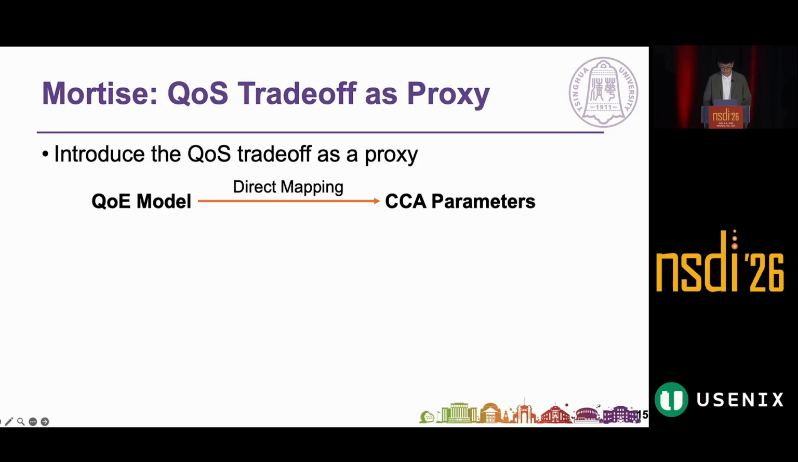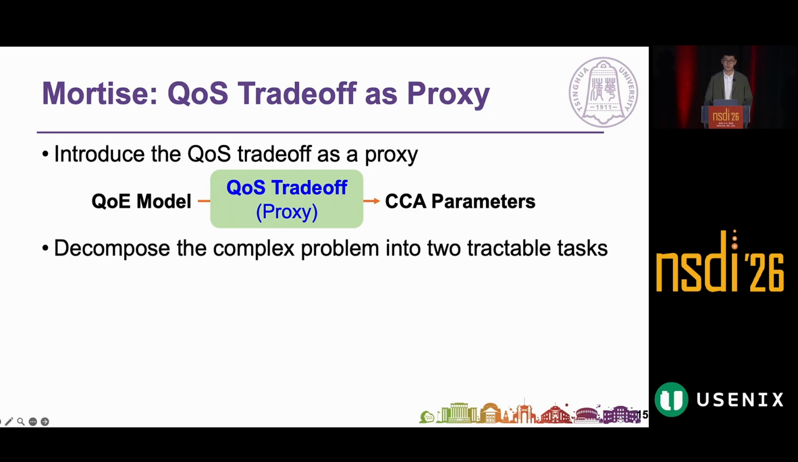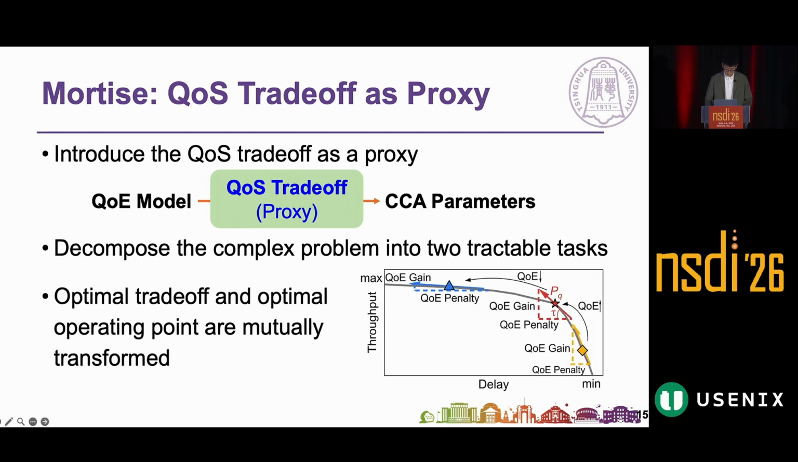The key innovation in Mortise is introducing the QoS trade-off as a proxy. Instead of directly mapping QoE to CCA parameters, we decompose this complex problem into two tractable tasks. The optimal trade-off and optimal operating point are mutually transformed. When we achieve the right QoS trade-off, we naturally arrive at the QoE optimal operating point. The trade-off can be intuitively viewed as the slope of the tangent line on the curve. For example, if we settled at the yellow point, the QoS trade-off would tell us that we can move towards the right point for larger QoE gain from throughput than QoE penalty from delay.